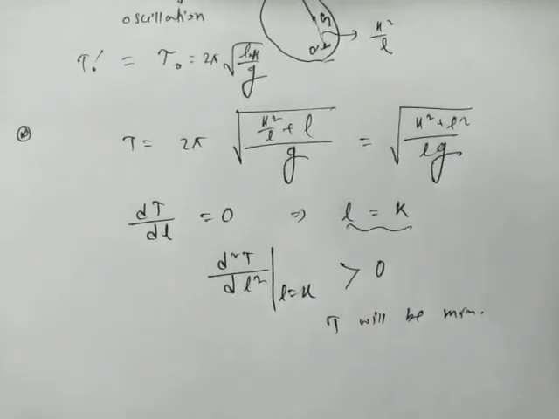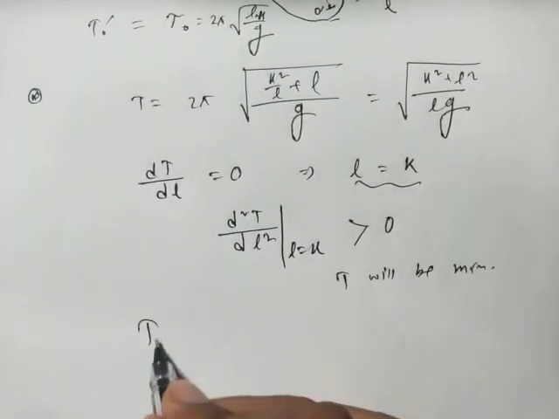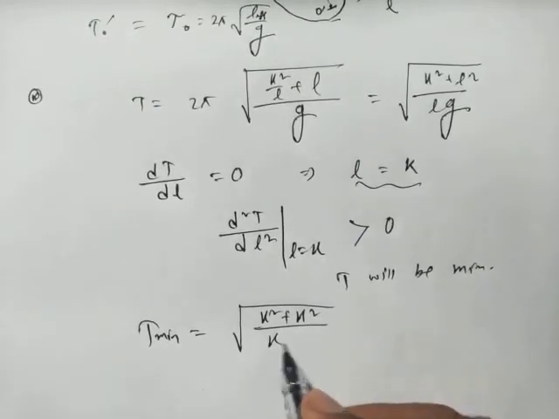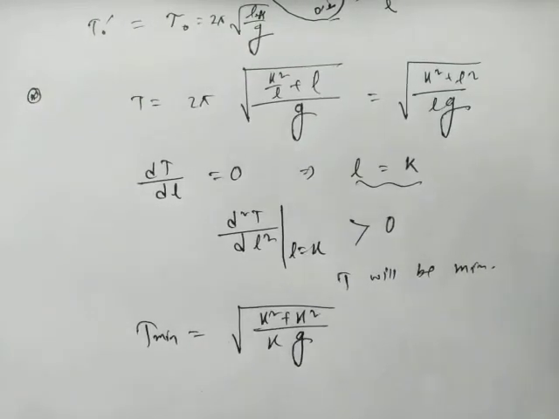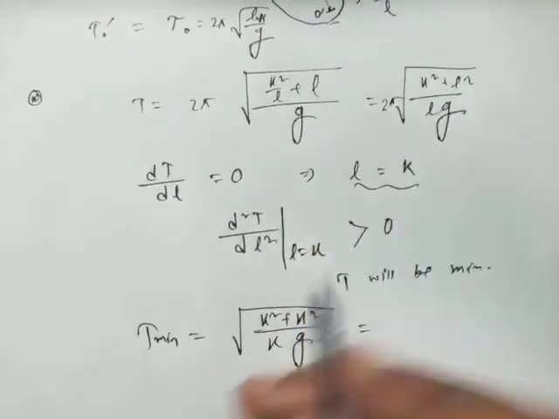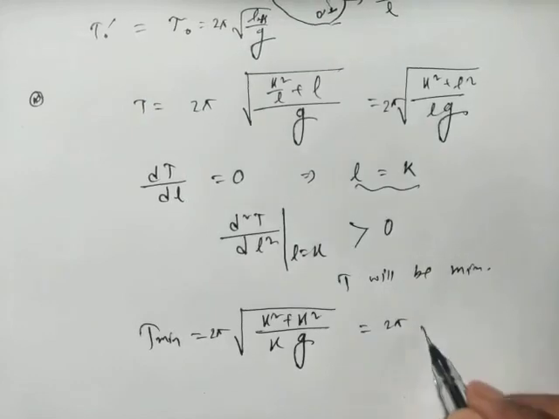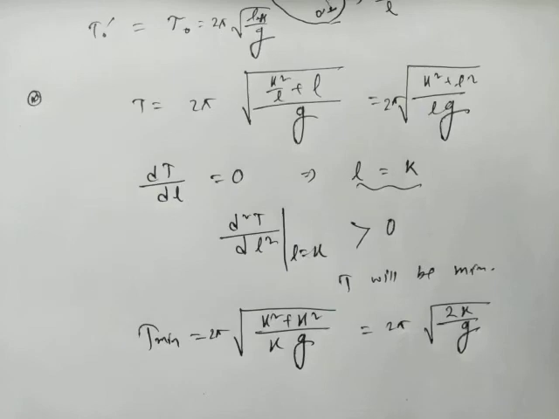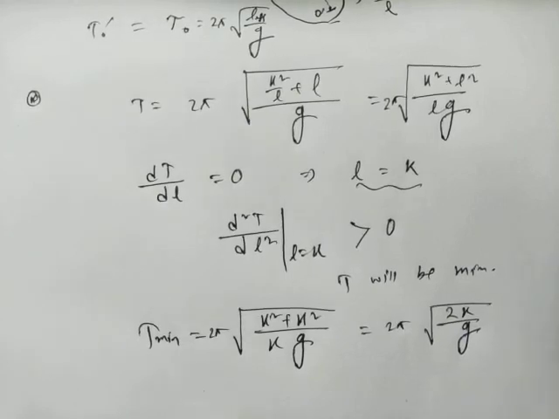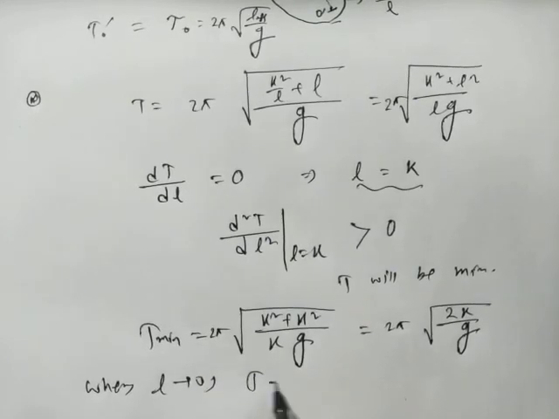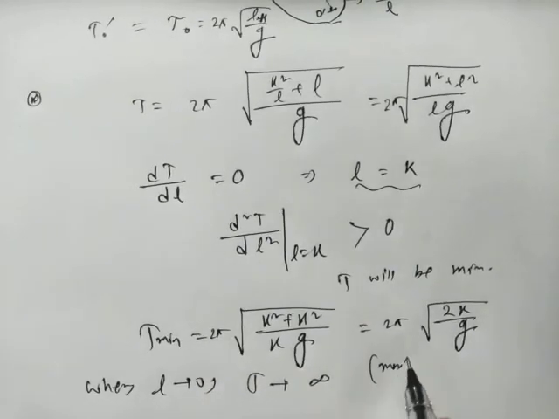And what will that minimum time period be? t minimum is equal to root over k square plus k square divided by kg, that is 2k square by kg. 2 pi was there. Okay, so 2 pi root over 2k divided by g. So that will be the minimum time period. And what will be the maximum time period? The maximum time period will be infinity when L equals 0. When L tends to 0, then t tends to infinity, and that will be the maximum time period.